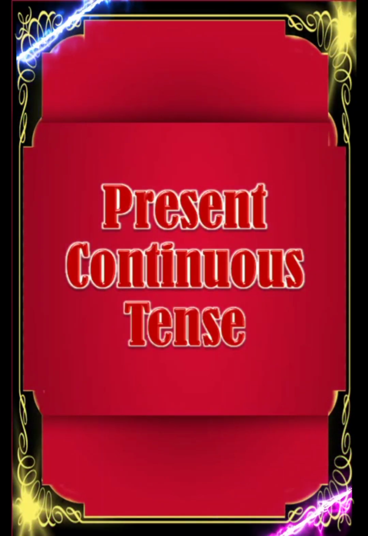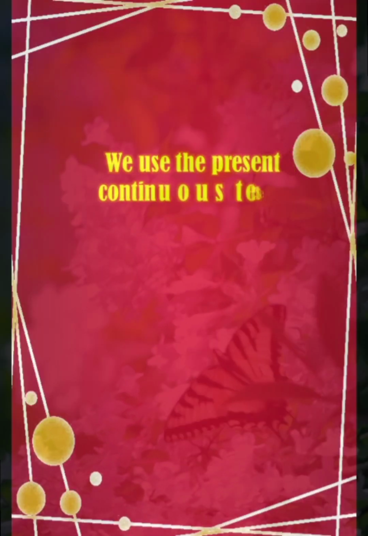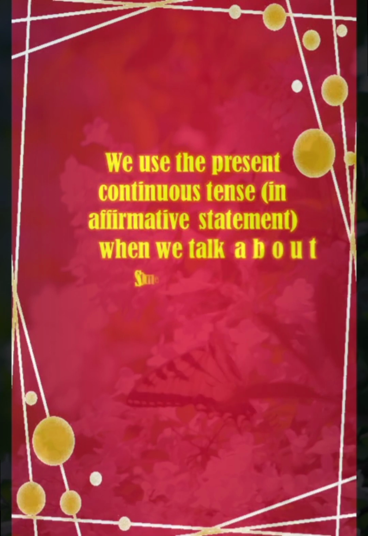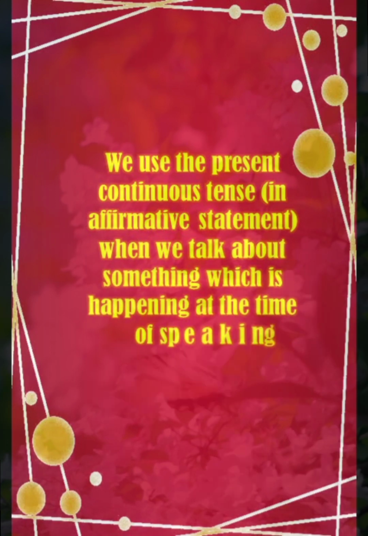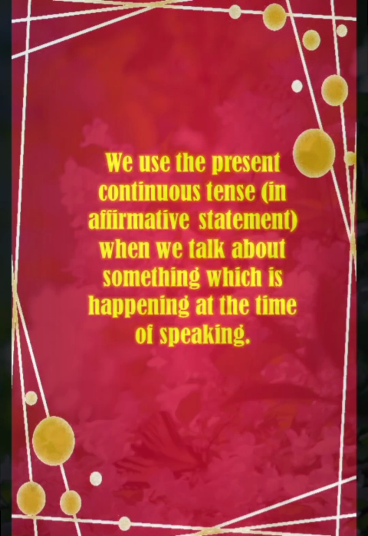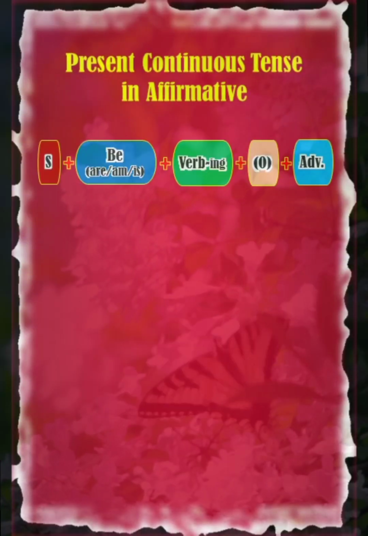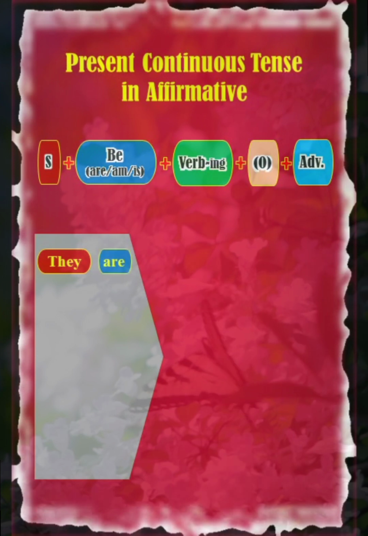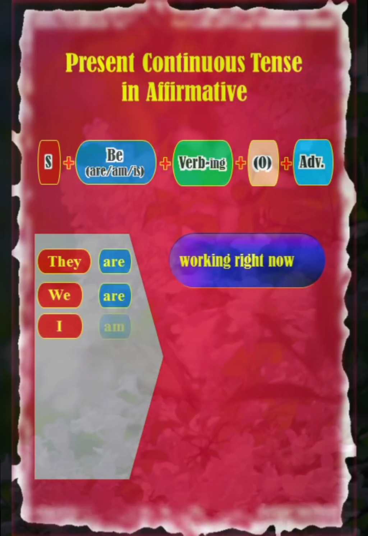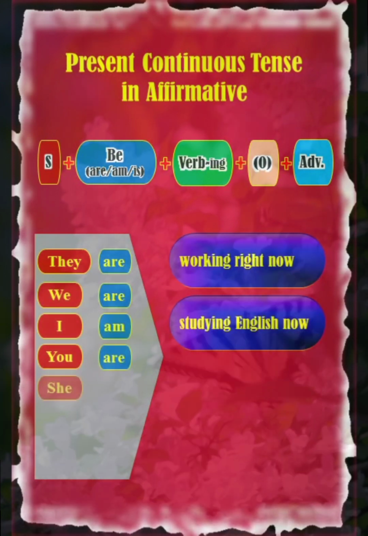Present continuous tense. We use the present continuous tense in affirmative statements when we talk about something which is happening at the time of speaking. Just follow the pattern to form an affirmative statement. For examples, they are working right now. We are studying English now.